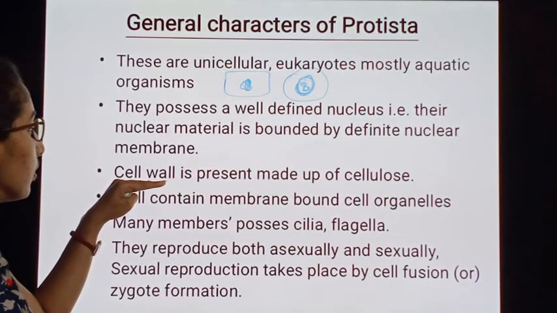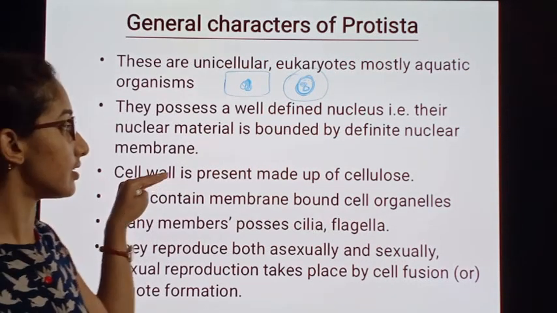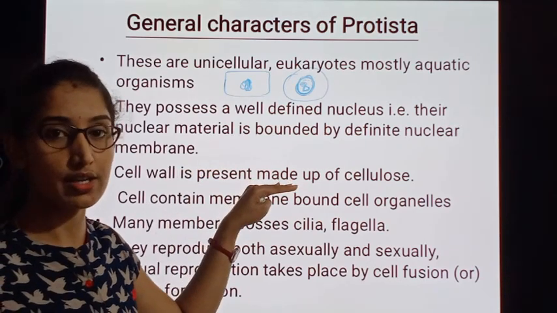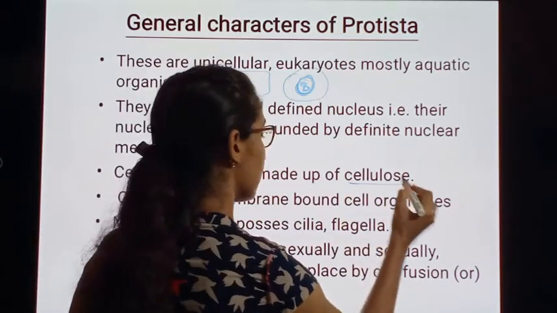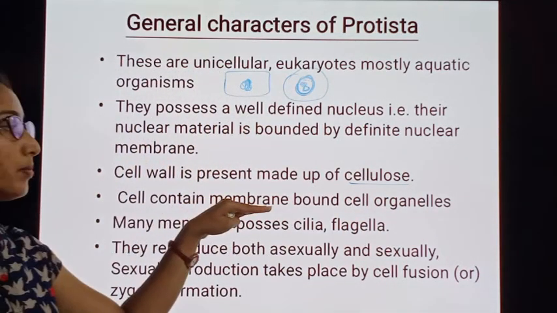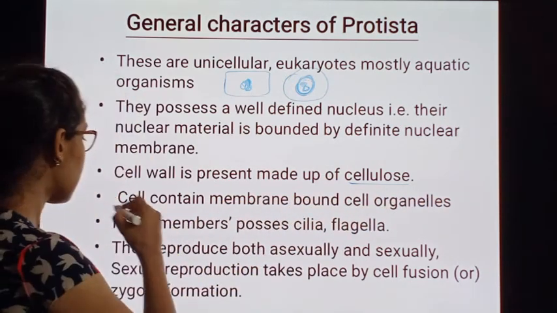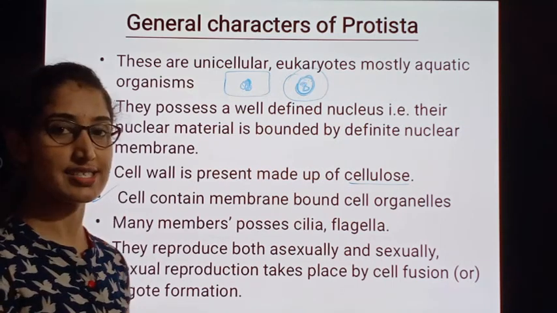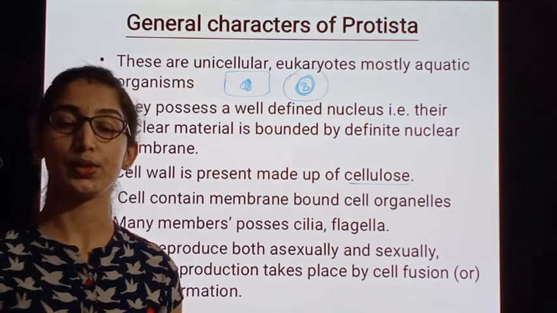And the next point is the cell wall is present, and that cell wall is made up of cellulose. The cell contains membrane bound cell organelles, and even this point can be taken as a difference between the prokaryotes and the eukaryotes.